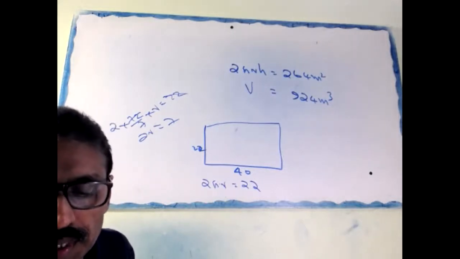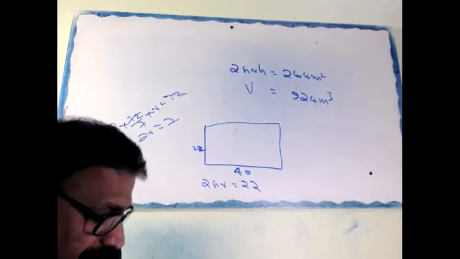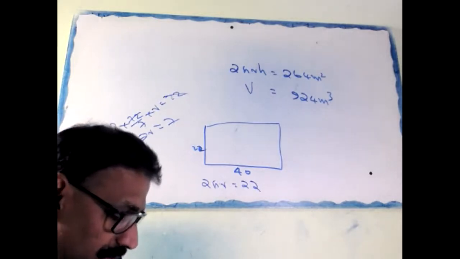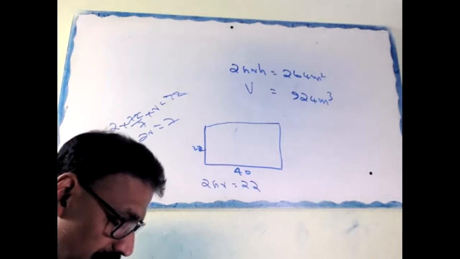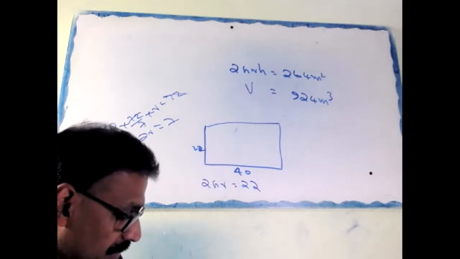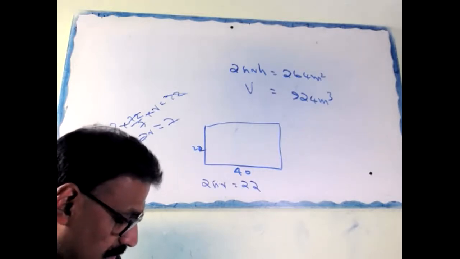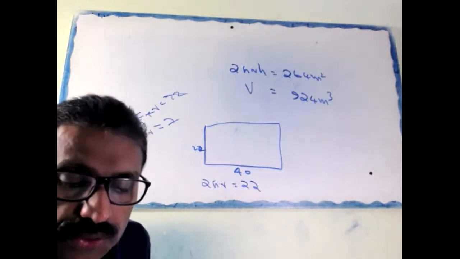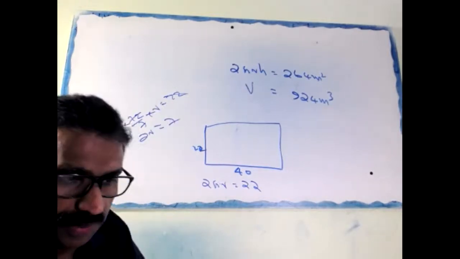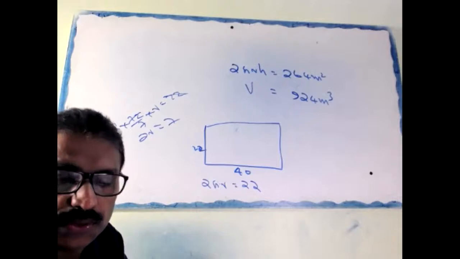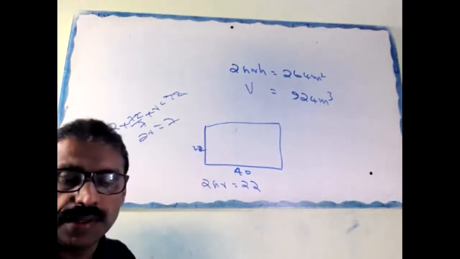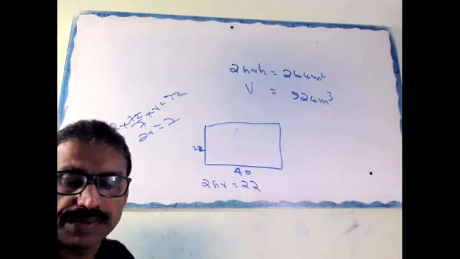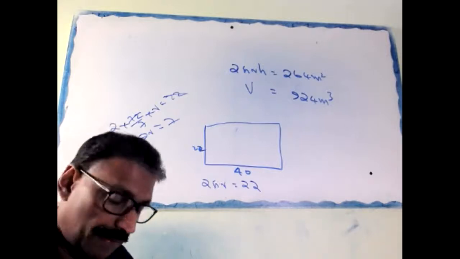Then what is the surface area of the resulting cuboid?